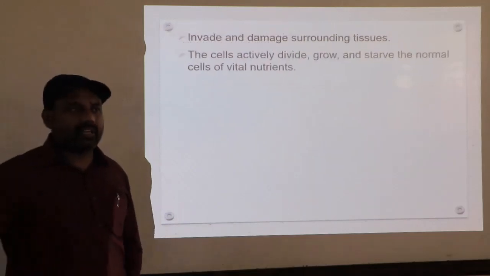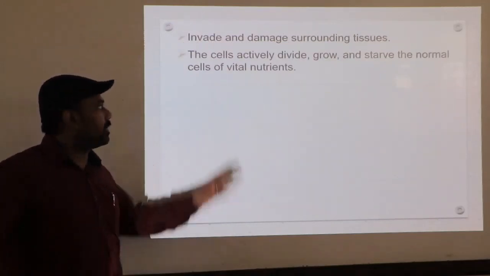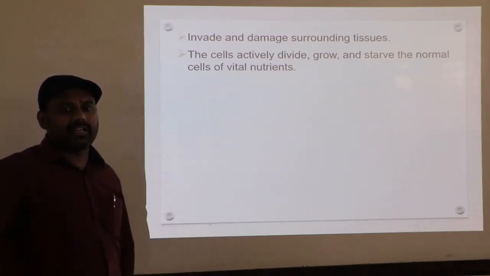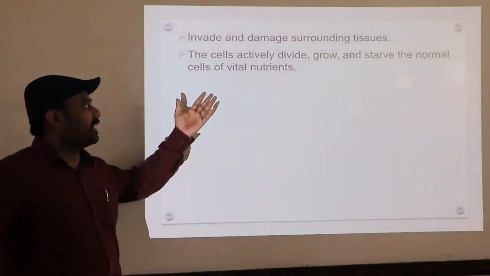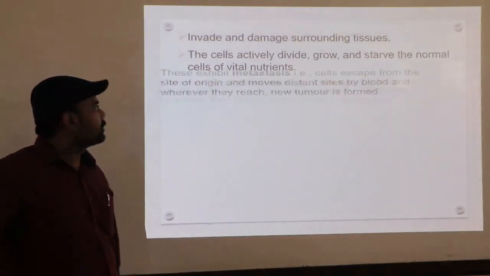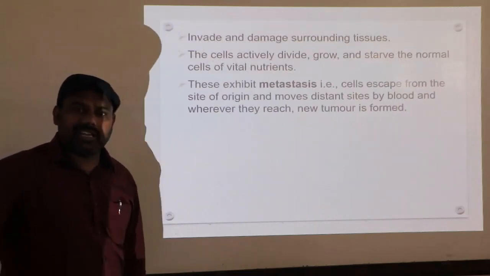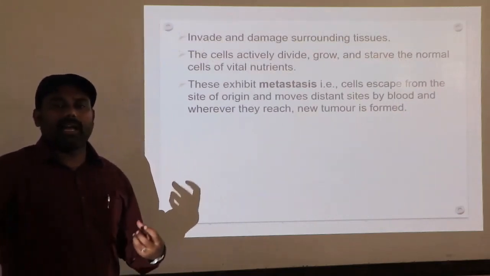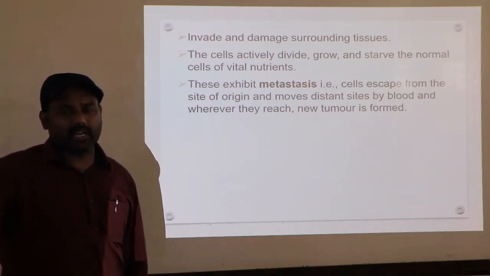The cells actively divide, grow and starve the normal cells of vital nutrients. It means those cancerous cells can destroy the normal cells and their vital nutrients. Then these exhibit metastasis. The malignant tumor shows a property called metastasis.